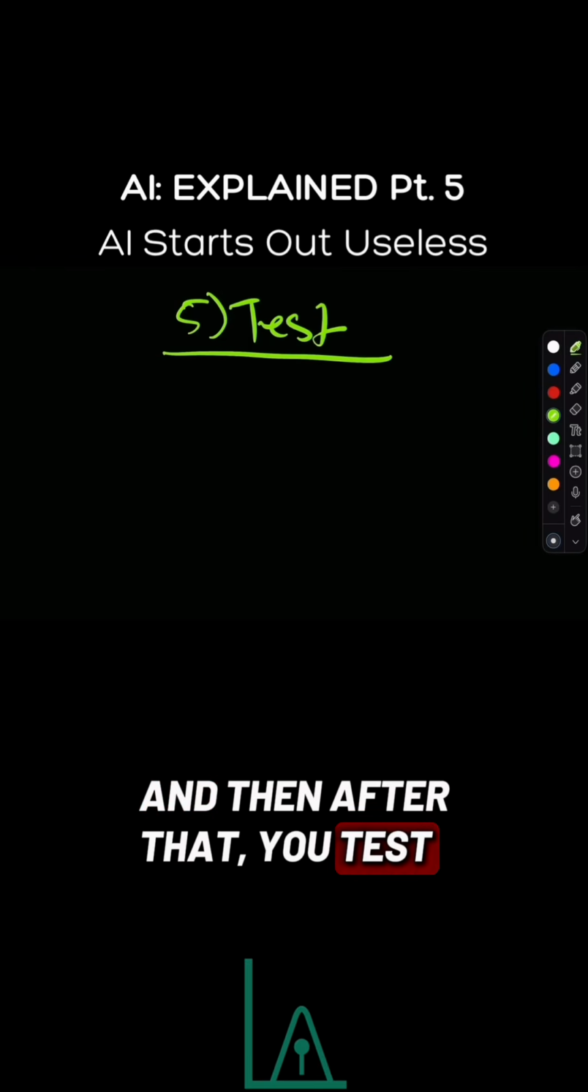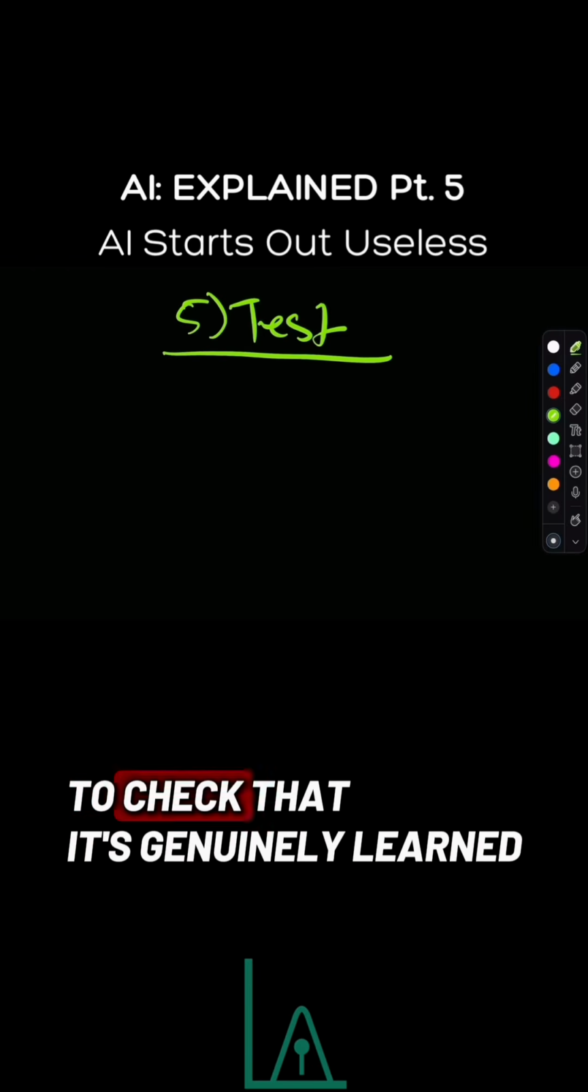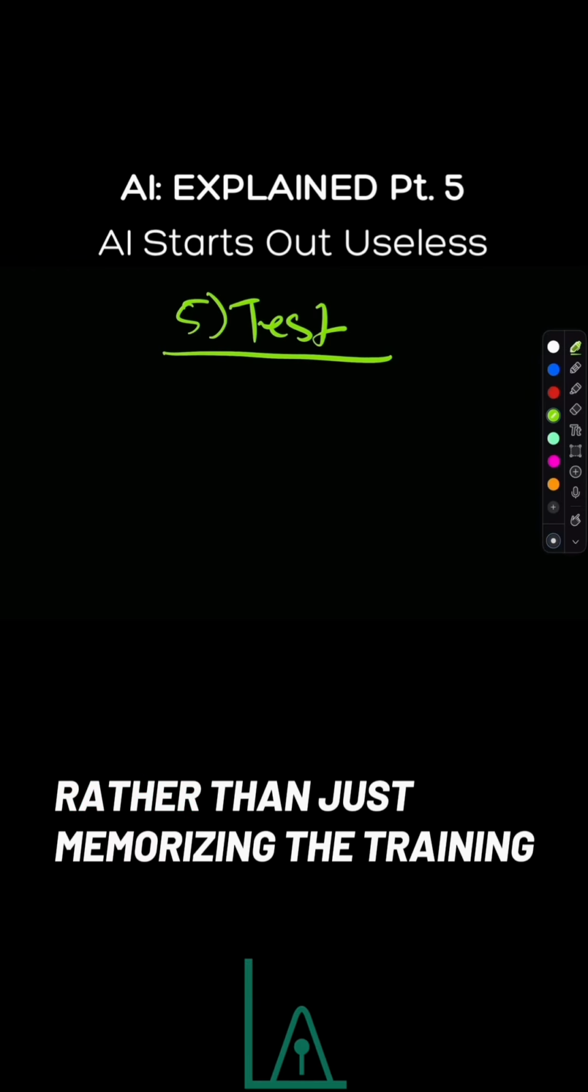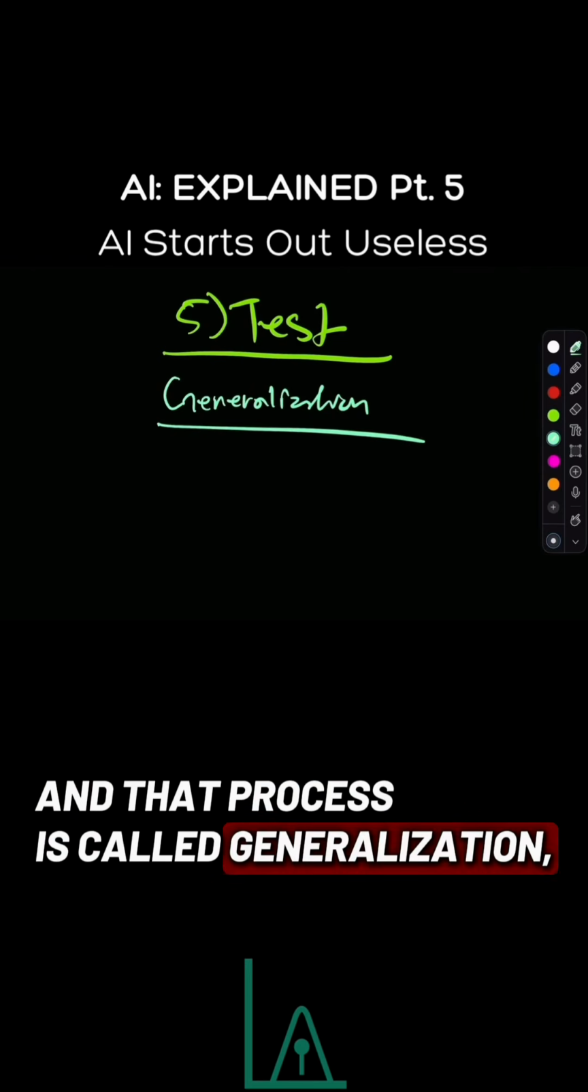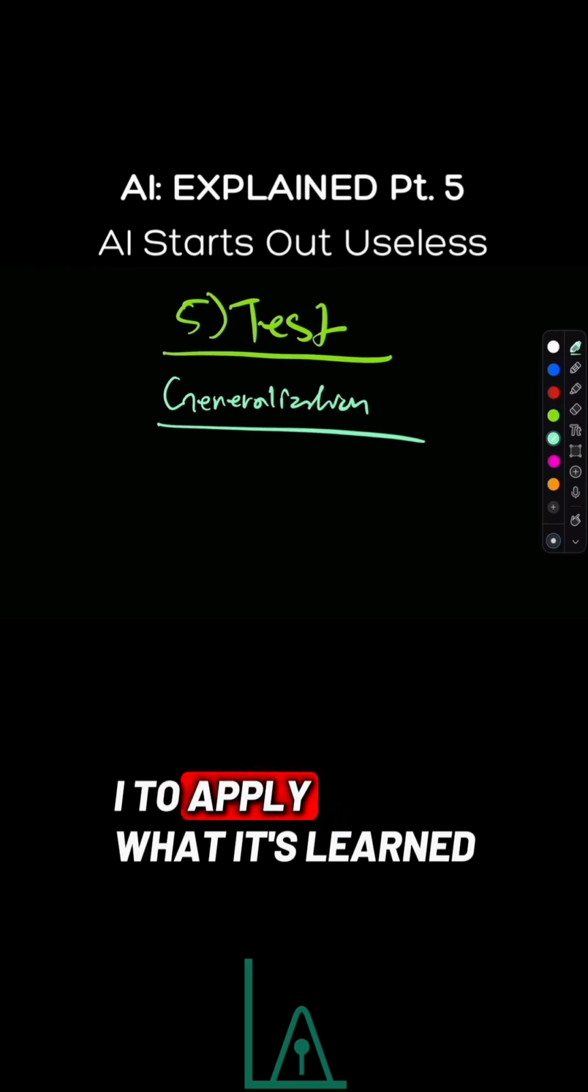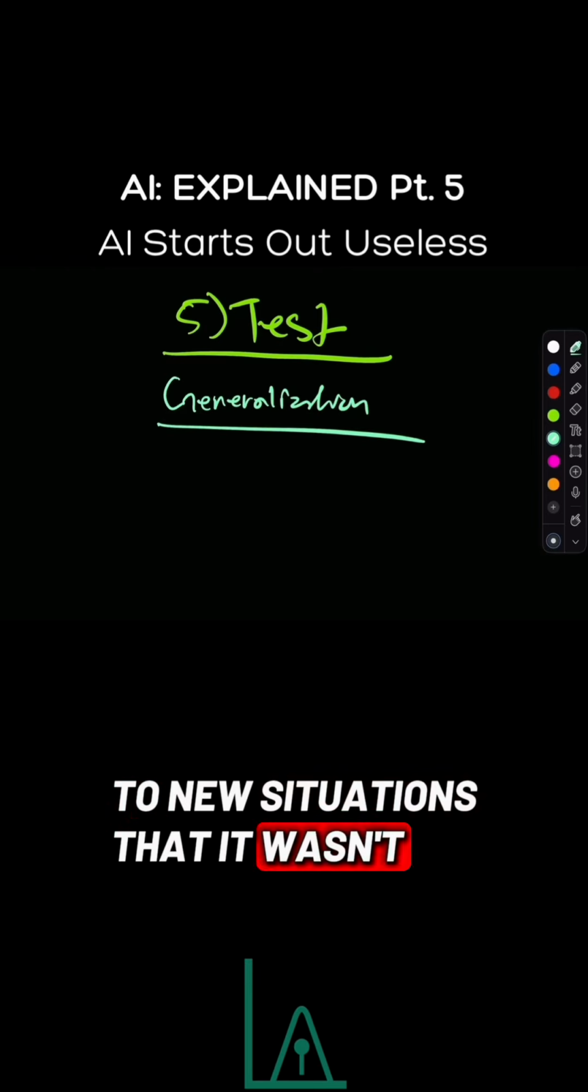And then after that, you test it. You give it data that it's never seen before to check that it's genuinely learned something rather than just memorizing the training examples. And that process is called generalization, the ability for the AI to apply what it's learned to new situations that it wasn't trained on.